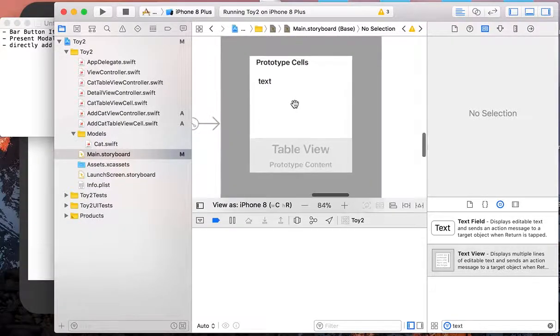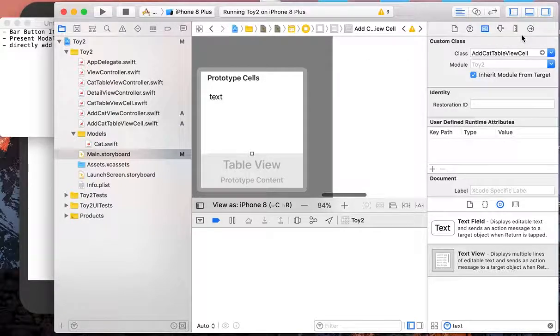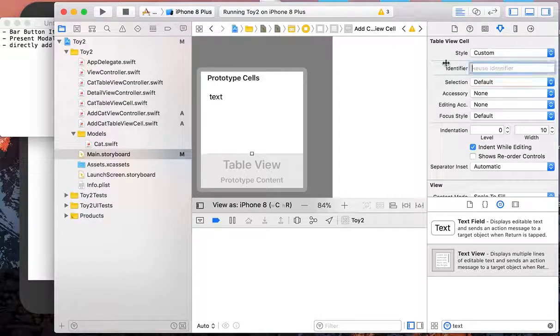Okay. Yeah, just as another part of our routine, I have to give our cell a reuse identifier. So yeah, this is just CatCell.